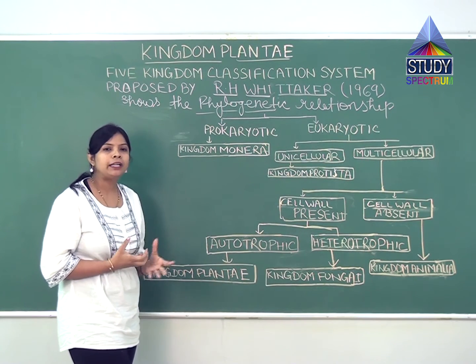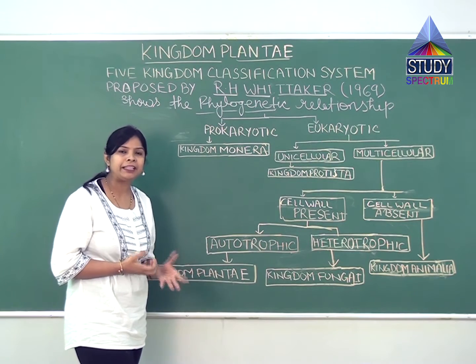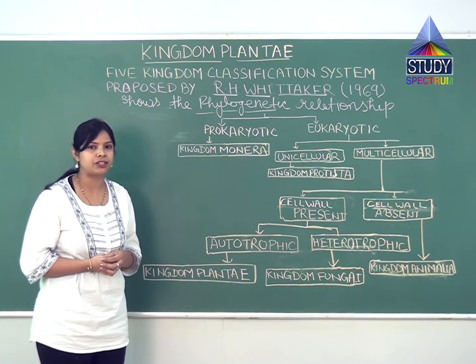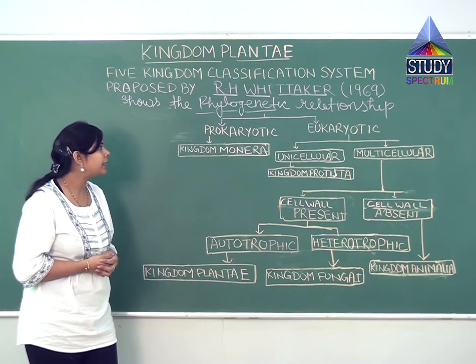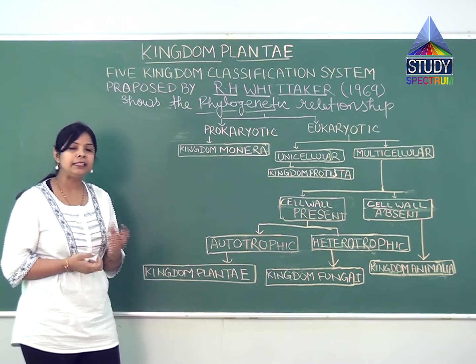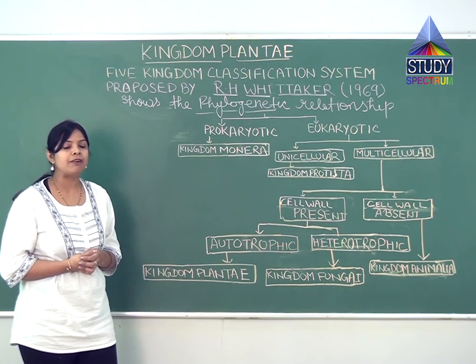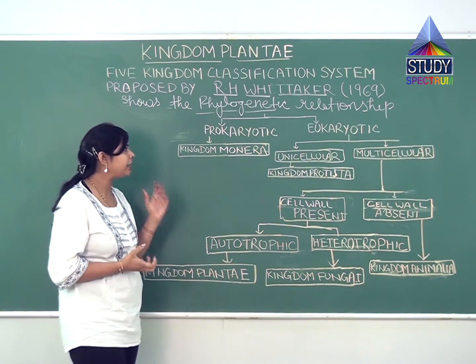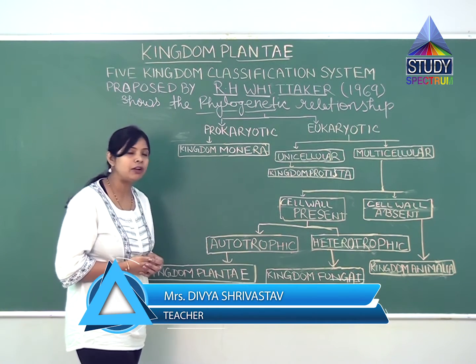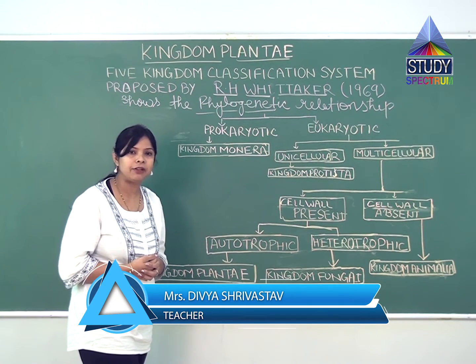So what criteria were used by Whittaker for this? He took the cellular organization, whether the organism is prokaryotic or eukaryotic. The next criterion was the kind of body organization, whether they are unicellular or multicellular.